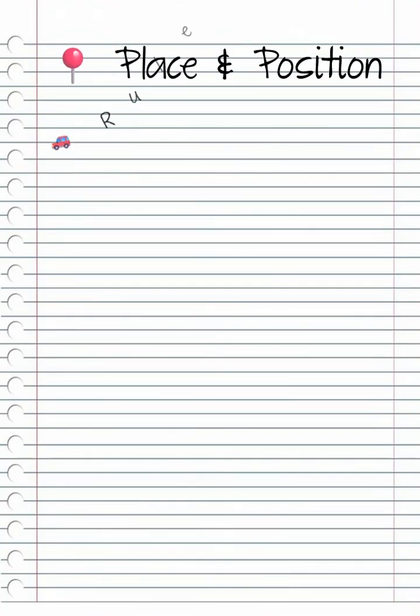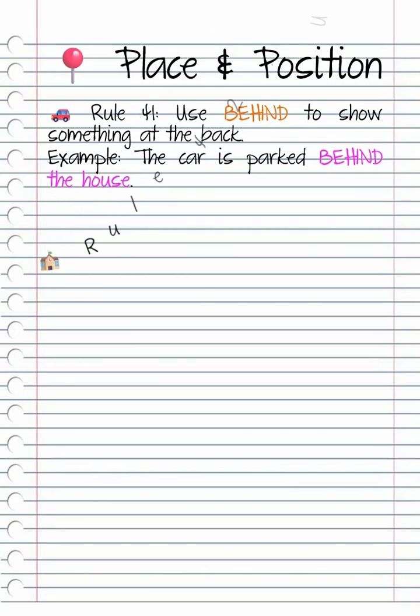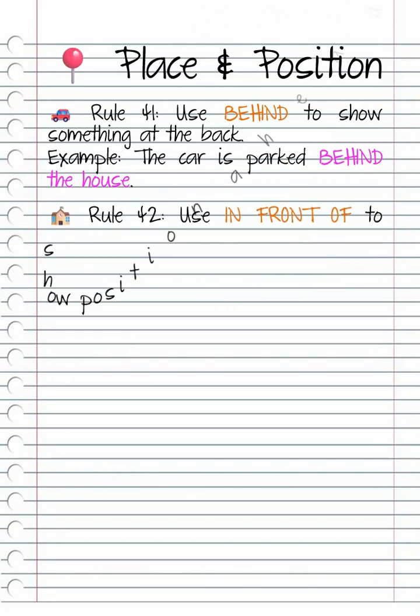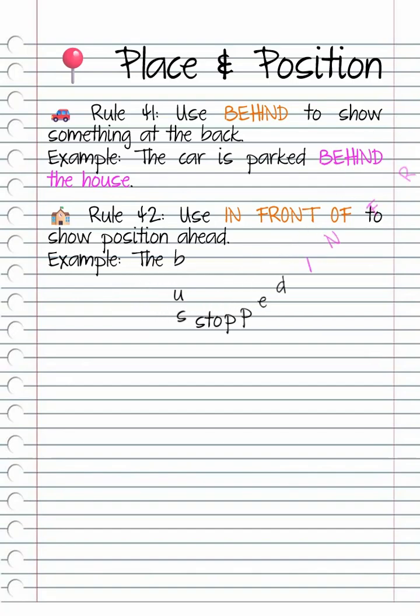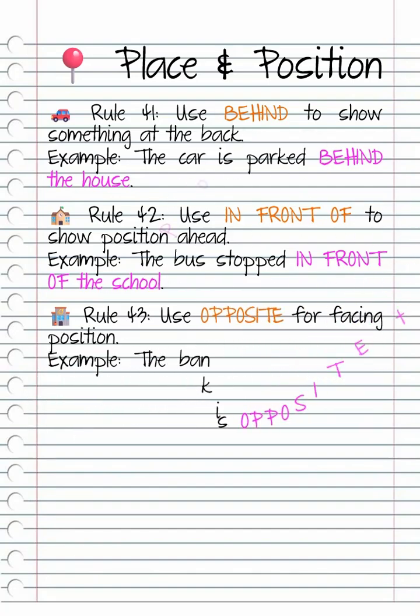Rule 41. Use behind to show something at the back. Example, the car is parked behind the house. Rule 42. Use in front of to show position ahead. Example, the bus stopped in front of the school. Rule 43. Use opposite for facing position. Example, the bank is opposite the post office.